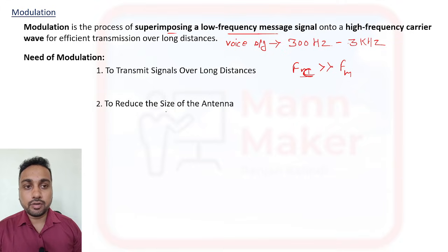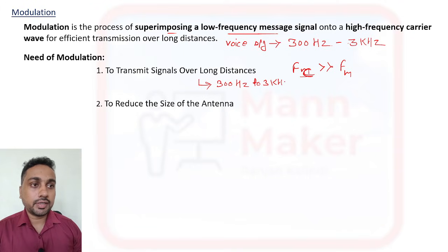That is the main part of modulation. Suppose we talk about a voice signal, as I told, our voice signal is 300 hertz to 3 kilohertz.